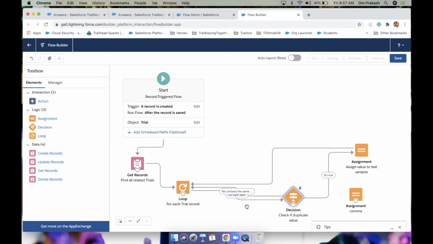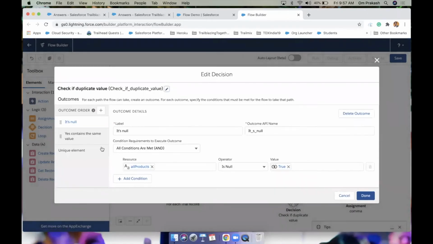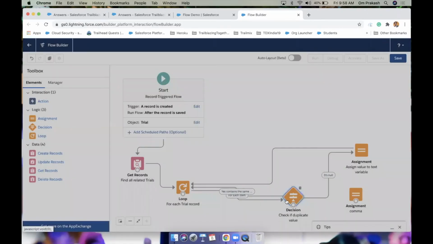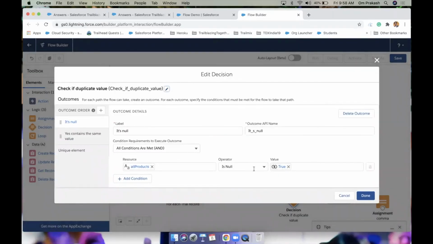Suppose, just as an example, check duplicate: null? No, it will not be null. Contains the same value? Then of course it will go here, but it might be a different value this time. So go and add one comma. A unique element is coming, this one. The loop record dot related product has some unique value.